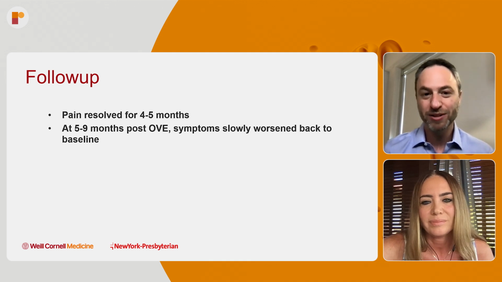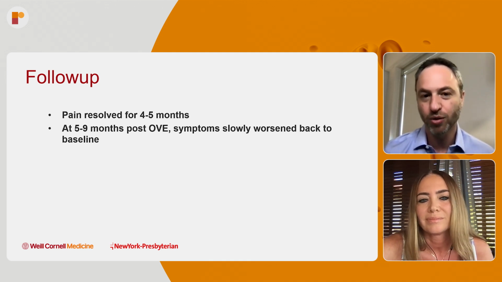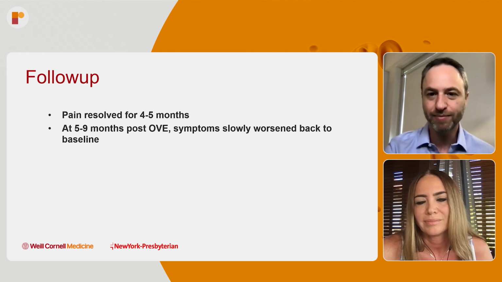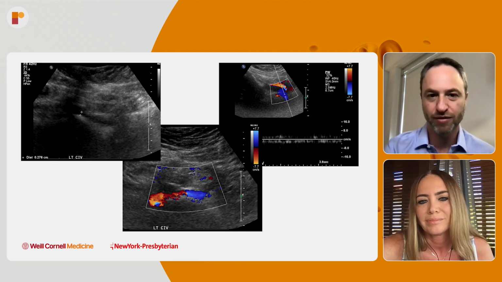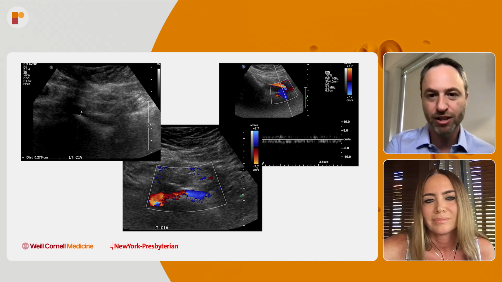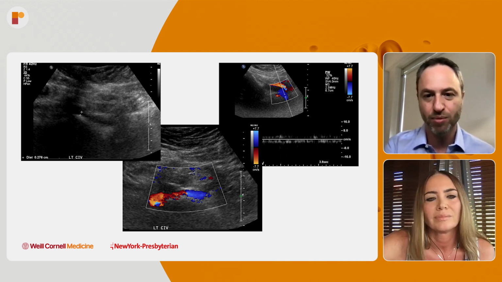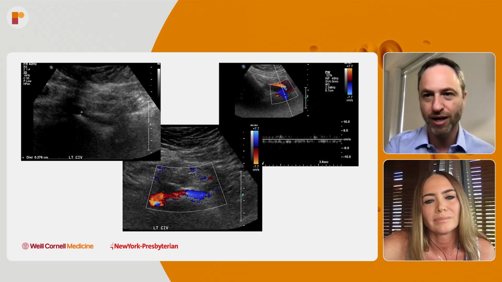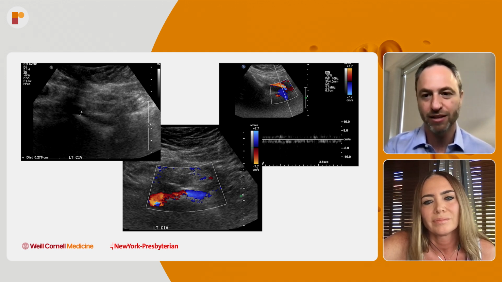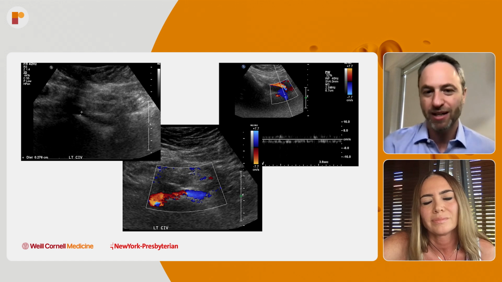So her pain resolved. She got much better for 4 to 5 months, and then starting 5 months out, she started to have pelvic pain again, and she came back at 9 months, and she was basically back to where she started. Her pain was very severe. So I ultrasounded her again, and you still see this left common iliac vein compression. And the upper right image shows retrograde flow in the internal iliac vein. So now there's a change. Now there's a sump coming from the internal iliac vein. Maybe this was always the problem. Maybe the common iliac vein.